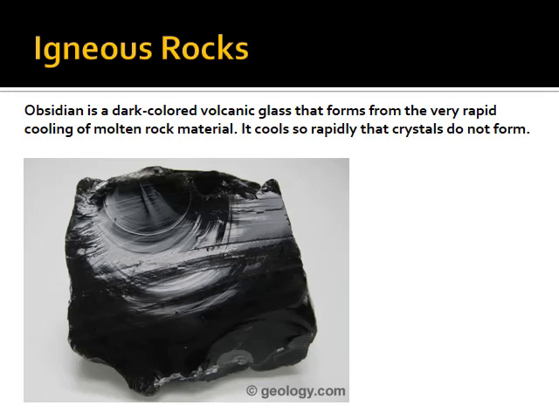So if you look at basalt up close, and I'll show you some basalt in class tomorrow too, you can see little tiny grains, not like granite at all. But in obsidian, you don't see any grains at all. It really looks like glass because it cools so quickly.